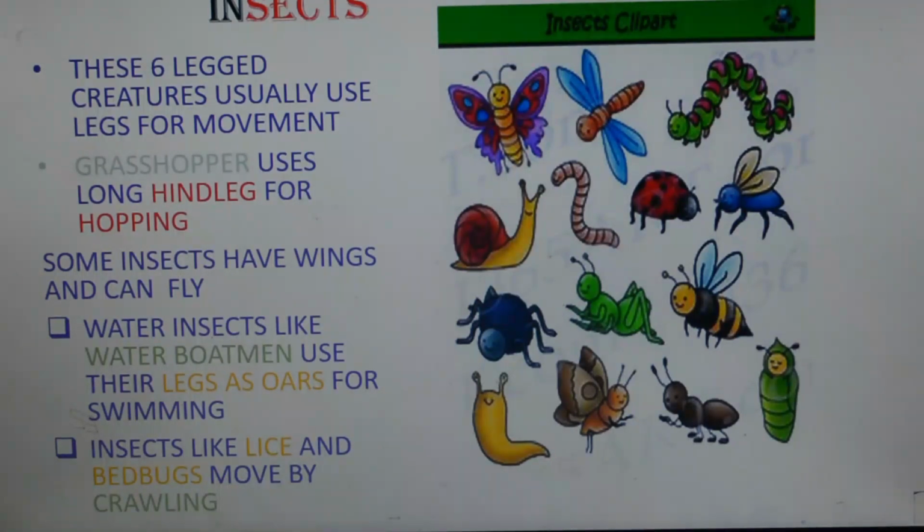But what about the wings? Are they similar to a bird's wing? No. The wings of insects do not have bones or feathers. They are very weak. We can easily break those wings. Their wings are made up of tiny colored scales. They move with the help of their chest muscles. Okay, so this is about insects. They have very delicate scales. Though they have wings, the wings are not very strong.